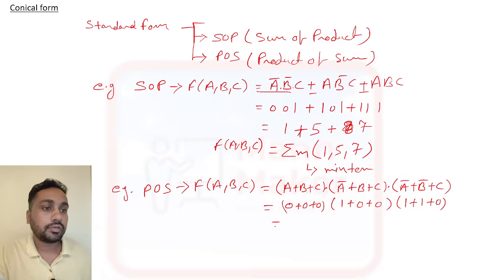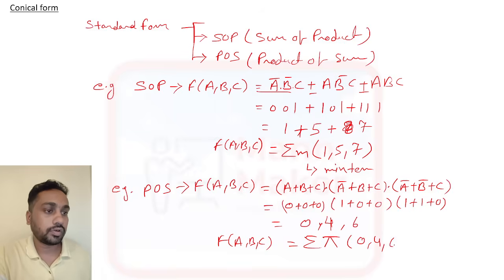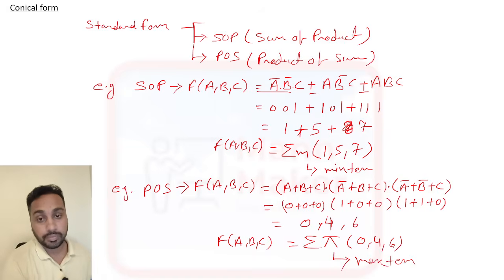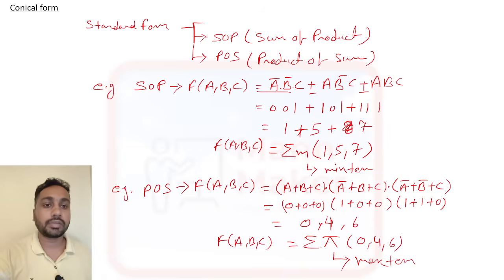Now this one is 0, this is 4, and this is 6. So F(A, B, C) is equal to product of M 0, 4 and 6. This is called maxterm. So like this we are representing our numbers and expressions. Just remember all these things.